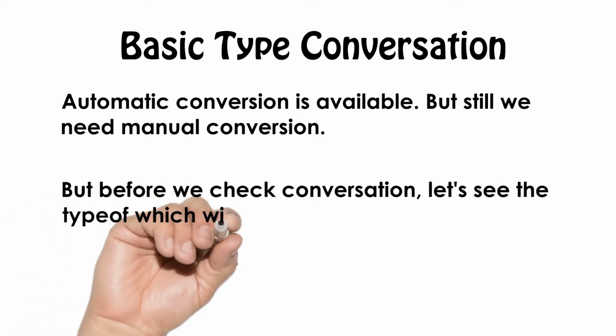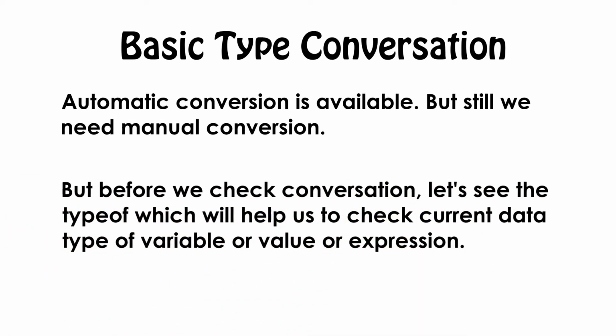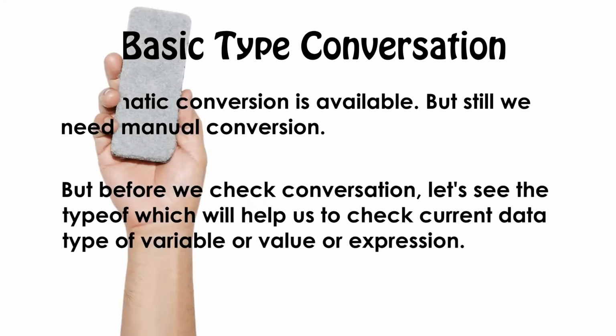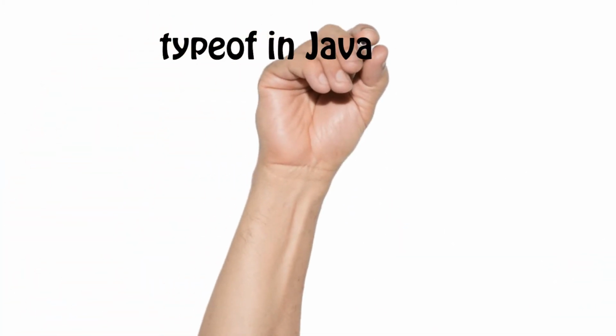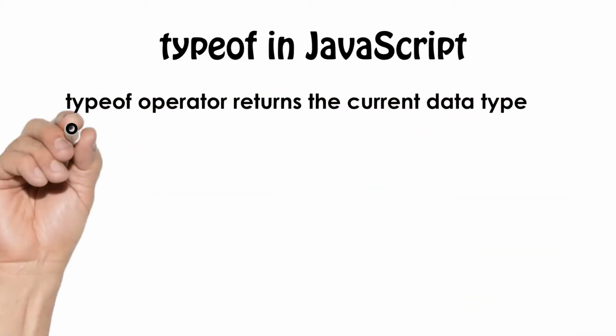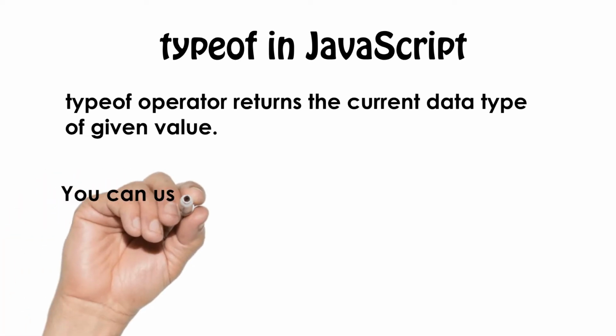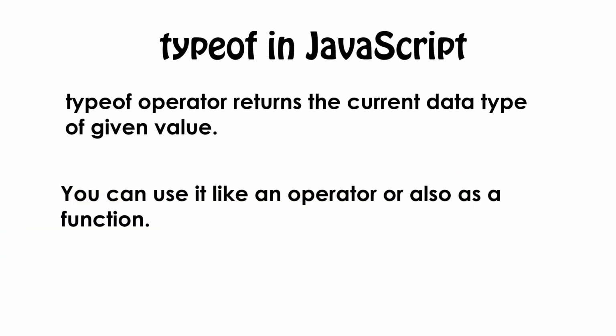But before we start type conversion, let's see how we can identify the actual data type of a particular value, expression or variable. Basically, the typeof operator returns the actual data type of the argument passed. You can use it like an operator or a function.